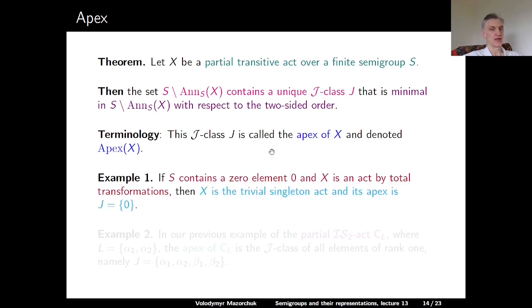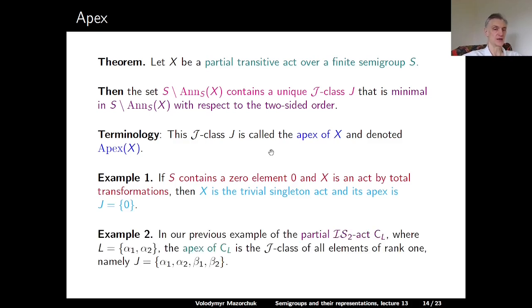For example, if S contains a 0 element and X is an act by total transformations, then X is the trivial singleton act. Transitive acts by total transformations over a semigroup with 0 are trivial. So X is a trivial singleton act and its apex is exactly 0. So it's a two-sided cell which consists of 0.